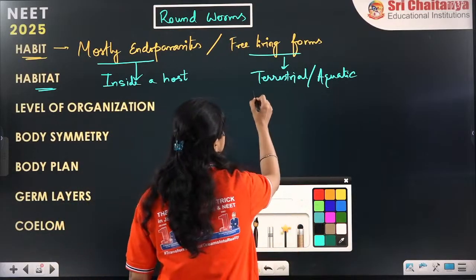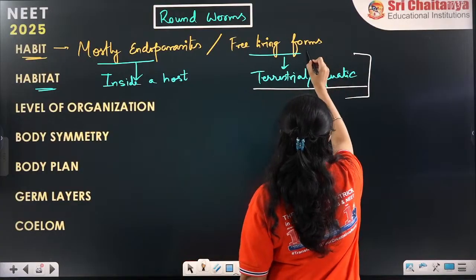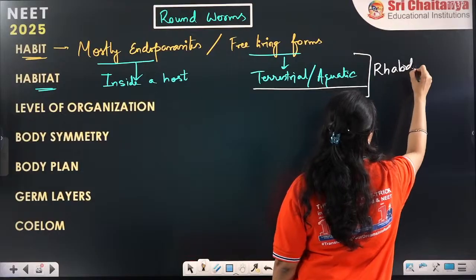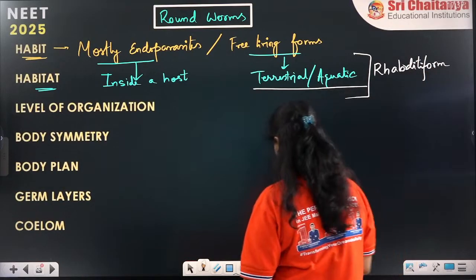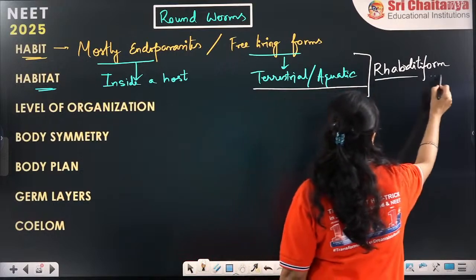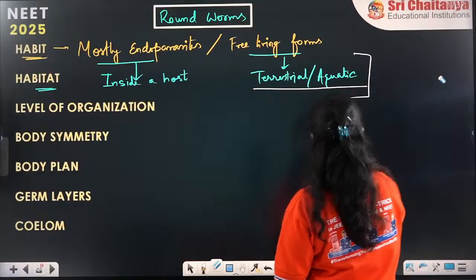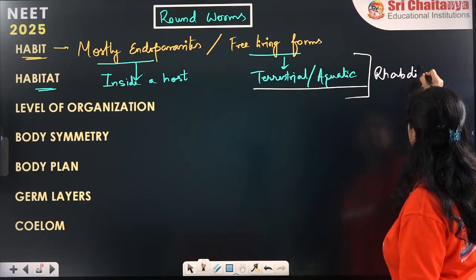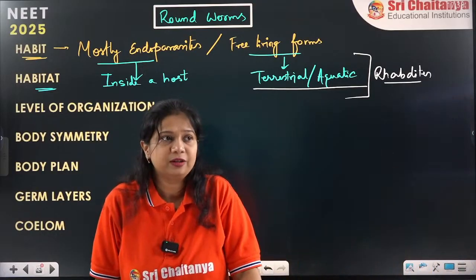It is very difficult. You are not going to get it in your NCERT. So remember, the free living form of roundworm is rhabditiform, or rhabdites we can call. That is a free living form of the roundworm.